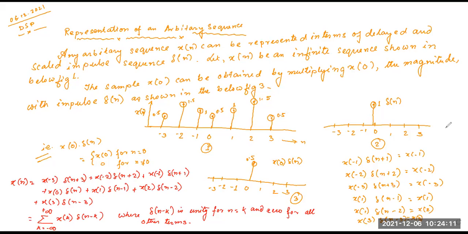Yes, sir. Okay, this is very important: to represent any arbitrary sequence by the sum of shifted unit impulses. So actually this is our generalized formula, summation k equals minus infinity to plus infinity of x of k into delta n minus k. So we can represent any x[n] by using this formula.